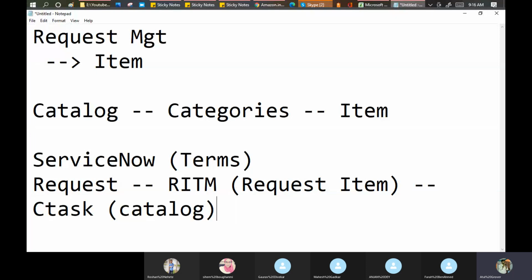Will you get 20 different bills or 20 different request numbers? Any idea? 20 different request numbers. You will get 20 different request numbers. Okay, but the actual request will be only one.